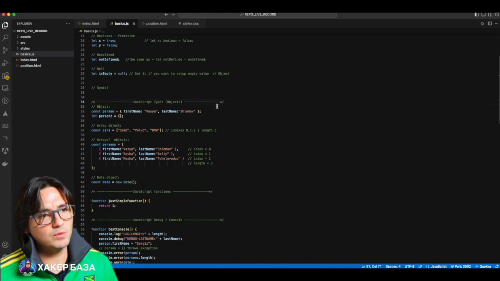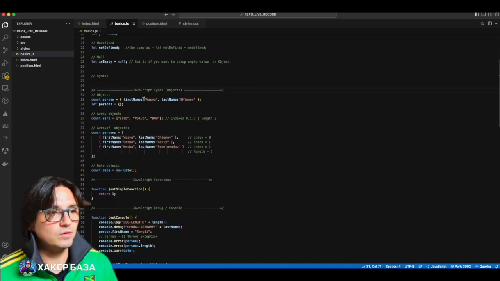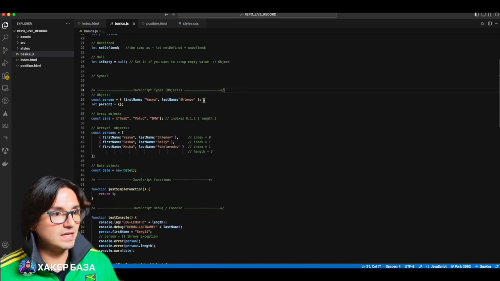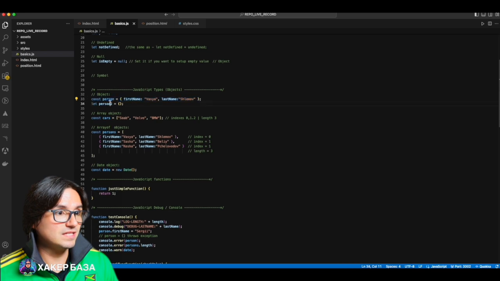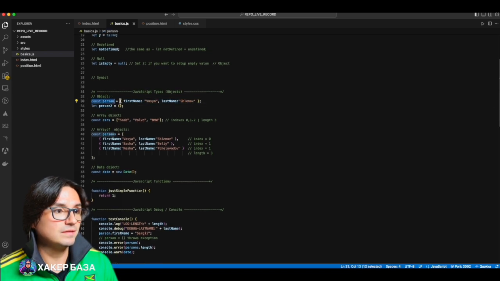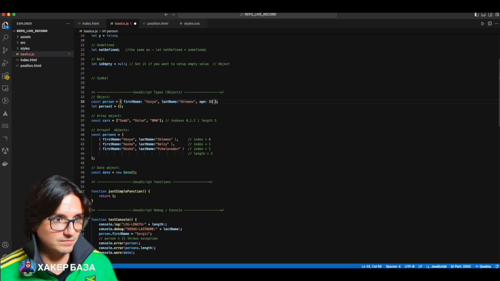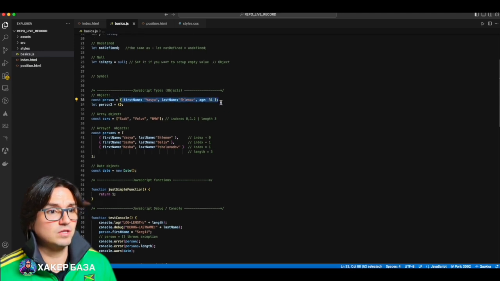How does an object differ from primitives? The difference is that they store not the actual value of the variables in the cell, but a reference to this variable, meaning it is a reference type. Let's figure it out. Suppose we have created such an object, const person, curly braces, and here we can store absolutely anything we want. First name Vasya, last name Shlemov. We can, if we want, add age, for example, 31. So here we store data. In one object we can store a lot of data. In the future when we manipulate HTML, instead of writing all these posts manually in HTML, we will store them in objects to later insert them using JavaScript.